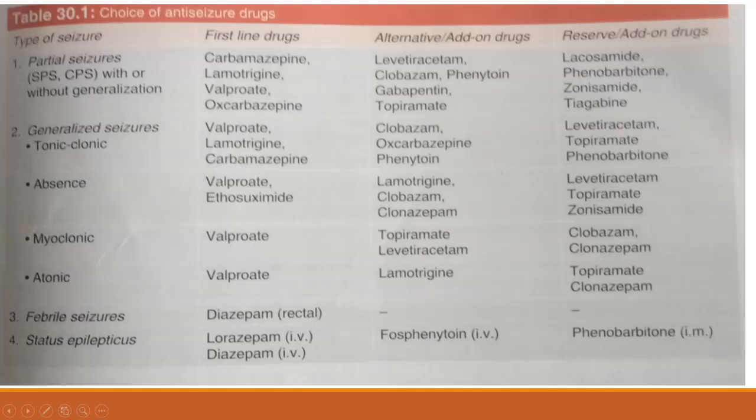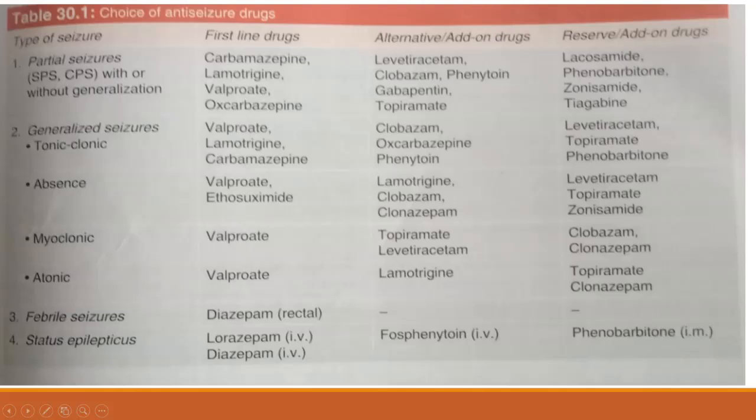So I was telling we have to see the choice of anti-seizure drugs. This is also from your book, Tripathi. In all cases, we have to see which drug should be used. We will see only three things. For generalized seizures, that is tonic-clonic seizures, we can use valproate, lamotrigine, and carbamazepine. For absence seizures, it is valproate and ethosuximide, and we have seen zonisamide is also effective. For febrile seizures, always diazepam, given rectally.